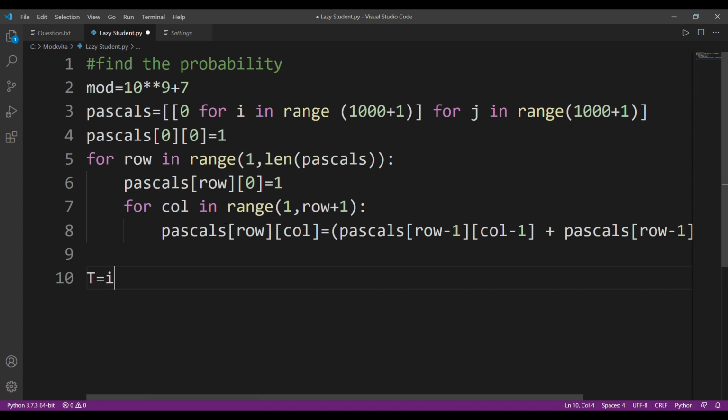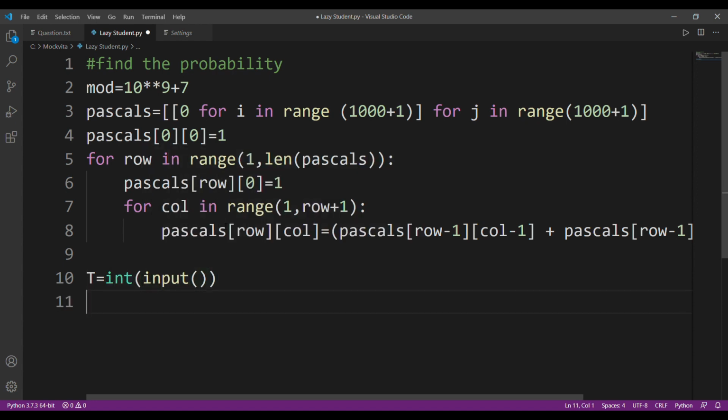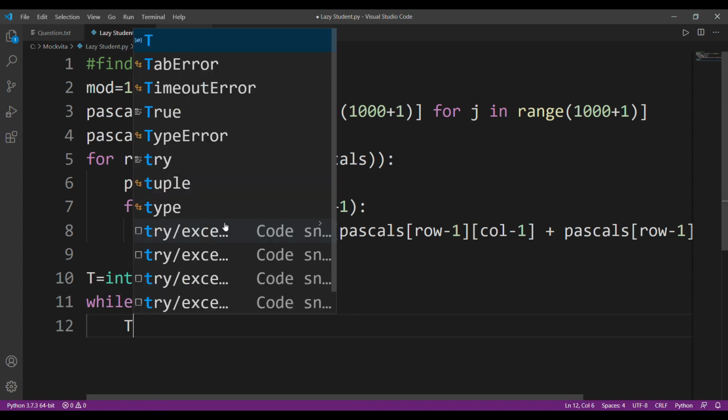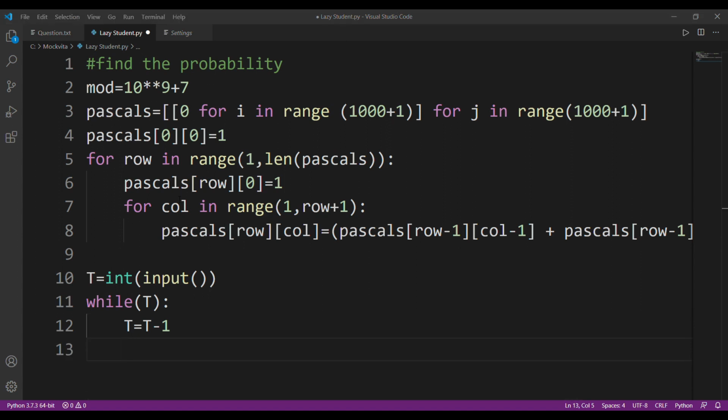I'll just take my input t equals to input. I'll typecast it into int. This way it will become very easy for me. While t, and I will already decrease it by 1. Great. Now I'm done with the test cases.